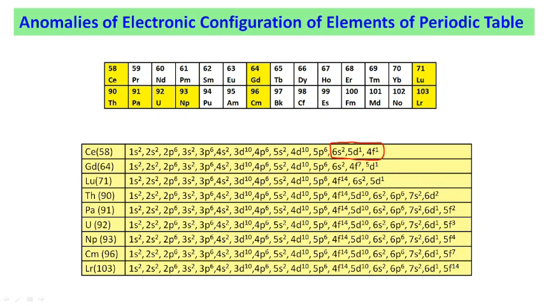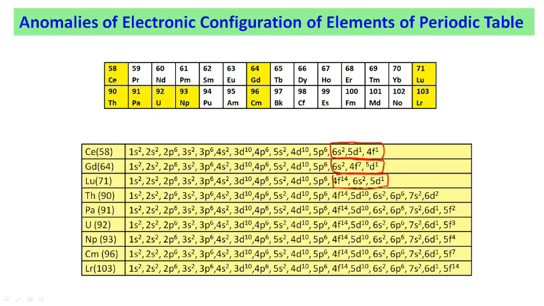For gadolinium we are having again d1, and for lutetium. So in these three elements the 5d orbital is filled by one electron, which is vacant for the rest of the elements of this period.